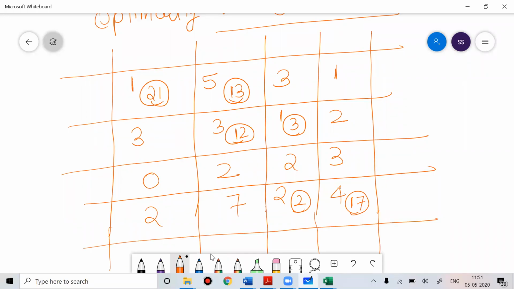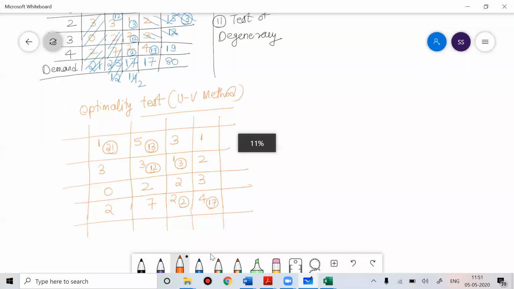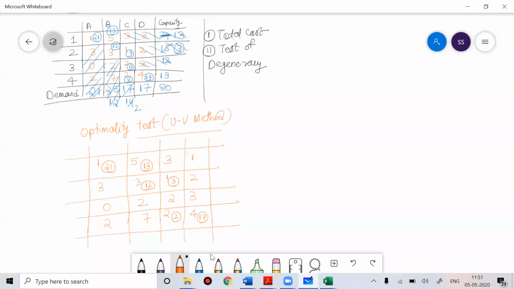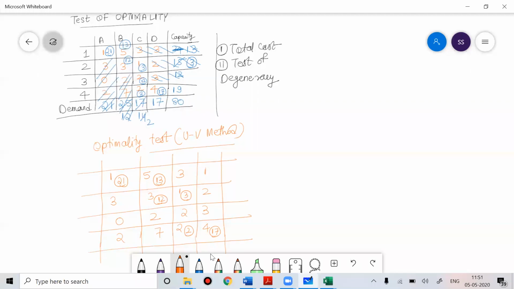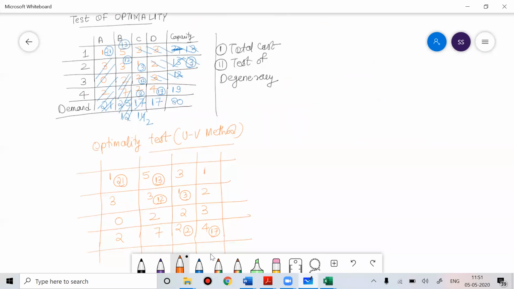Everyone, let me just compare this. 121, 513, then this was 3. Silly mistake happens. Yesterday this was 3, then 3, 3, 12, 1, 3, 2, then 0, 2, 0, 2, 12, 0, 2, 12, then 3, then 2, 7, 2, 2, 2, 2, 4, 17. Okay.